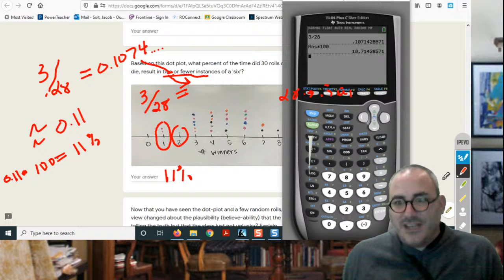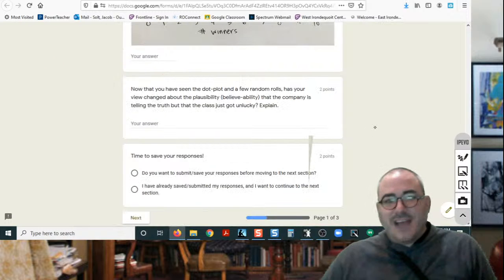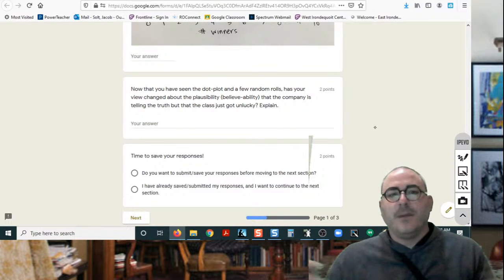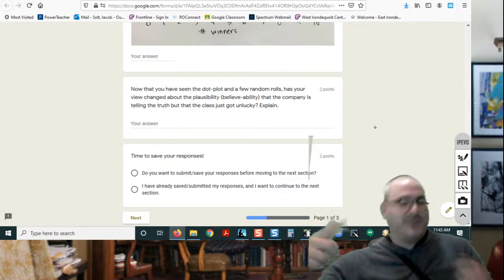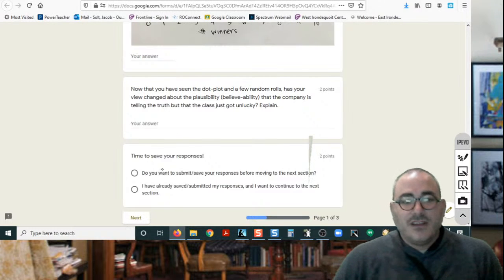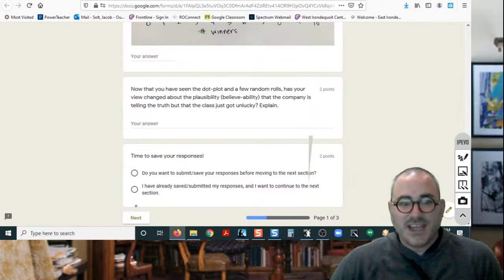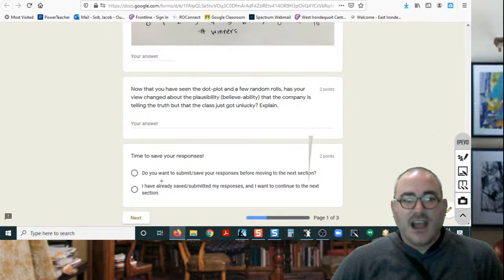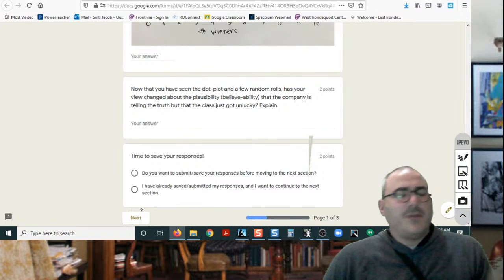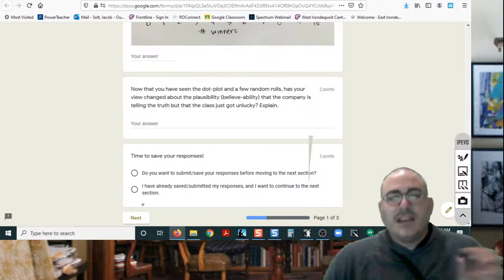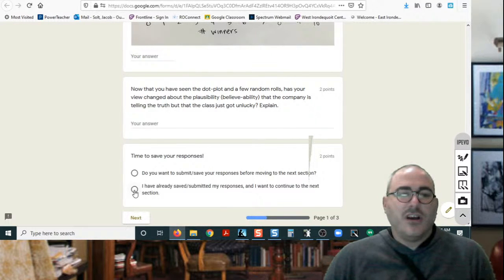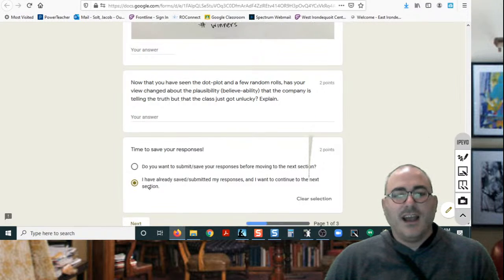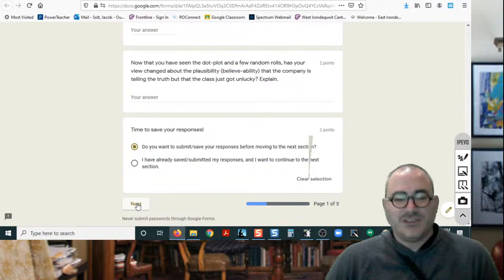Now that you've seen the dot plot and a few random rolls, has your view changed about the plausibility, believability, of the company telling the truth versus the class just getting unlucky? So now you have a chance to rethink your answer to this question posed to you before, and then you're going to save your progress. If you want to save your progress, you're going to say yes before you click next and go to the next section. When you click next, it'll submit your responses, and if it doesn't go to the next section immediately, you might need to click edit my responses. If it goes to some screen, click edit my responses, and then you click this the second time around. The first time you click this and then next, which saves your response.